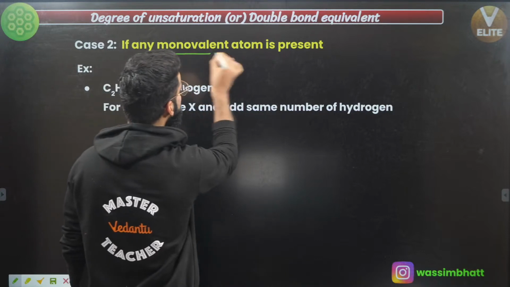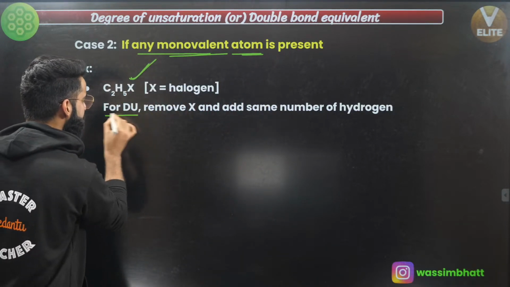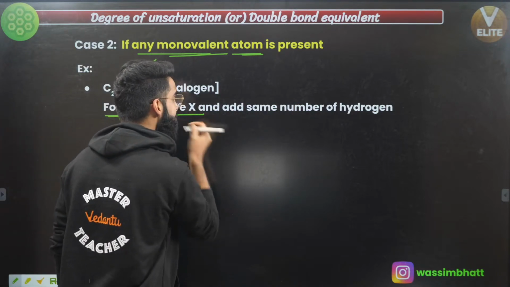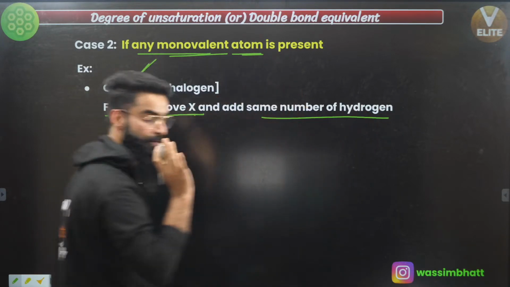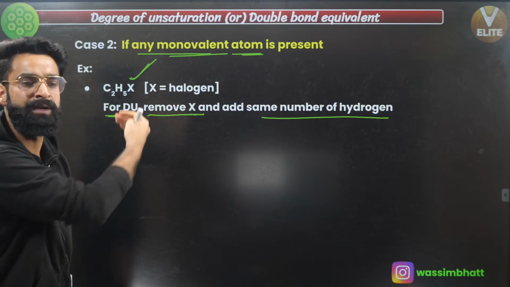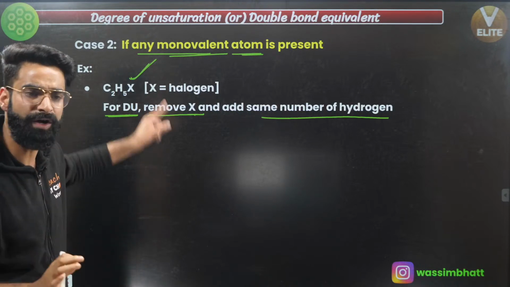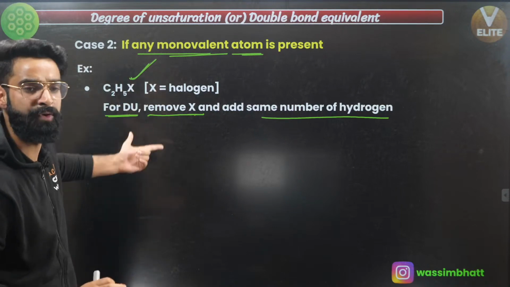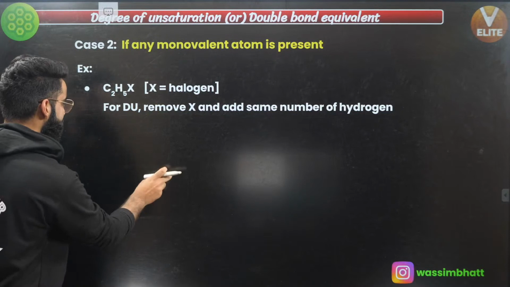Whenever you see any monovalent atom present in this molecule, what you are going to do at that time, how you are going to calculate the degree of unsaturation: you are going to remove the X, and after removing the X, you are going to add the same number of hydrogen atoms. If you are removing 1 X, you are going to add 1 hydrogen. If you are removing 2 X, you are going to add 2 hydrogens, right? Whatever monovalent atoms you are removing, the same number of hydrogen atoms you are going to add. Okay, how come? Let's take the example. You'll get a clear-cut idea.